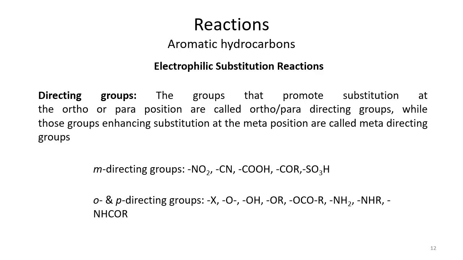So where should it go? It can go ortho to the nitro group, it can go meta, or it can go para, the 4th position to the nitro group. This type of control we call the directing influence of the already present group for the electrophilic substitution reaction.